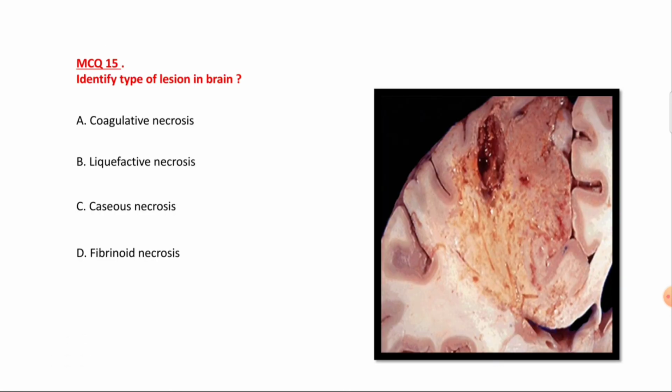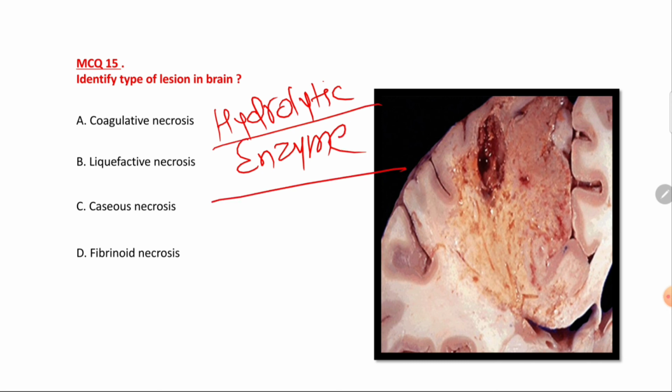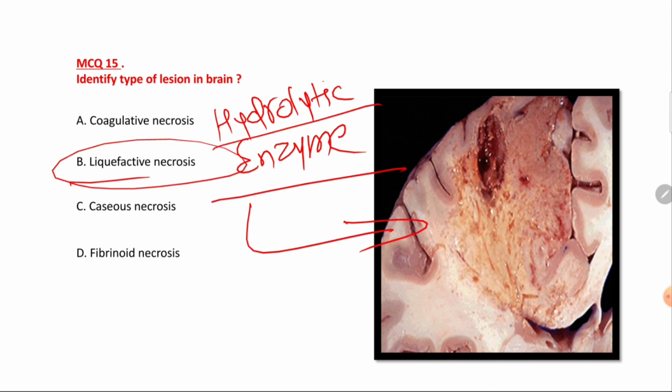15th MCQ. Identify the type of lesion in the brain. Identify this lesion. See, this is the destruction in the brain. You can see a destruction in the brain tissue. It's a necrosis, right? And such type of necrosis is because of release of hydrolytic enzymes from the lysosome, right? So they will lead to liquefactive type of necrosis. Here you can see a liquefaction. So this liquefaction is because of release of hydrolytic enzymes. So this is a classical example of liquefactive necrosis.